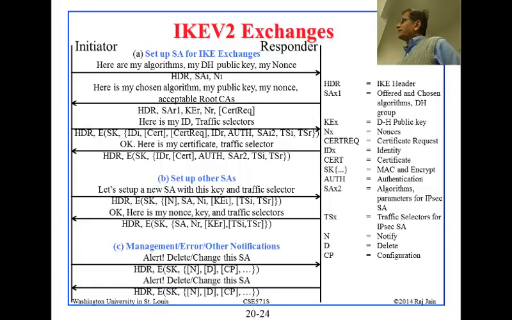Now, in between, if something wrong happens on any SA, you get a packet that you don't know what to do with it, or something is delayed, or something is unexpected, then you have these alert and error messages. So alert messages are simply, again, encrypted with a key, and it says this is a notification, or you need a delete or configuration change or whatever. So these alert messages are sent encrypted, and same thing in the other direction.